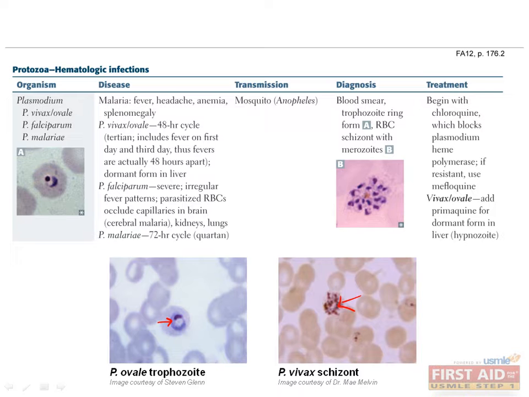Chloroquine used to be the first-line agent for prophylaxis and treatment of malaria. However, in cases of resistance against chloroquine, the drug mefloquine is used as an alternative for prophylaxis and treatment of chloroquine-resistant malaria. And again, what drug should we use to prevent relapse caused by P. ovale and P. vivax? That's right, primaquine.